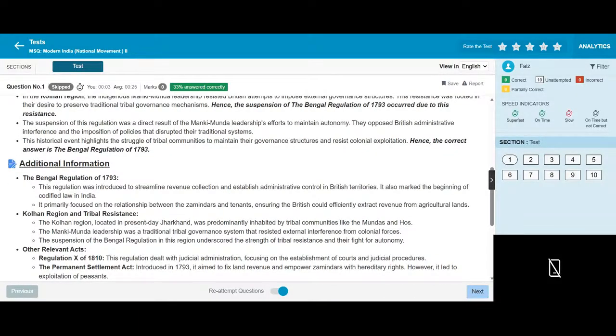Hence, the suspension of the Bengal Regulation of 1793 was due to the resistance. The suspension of this regulation was a direct result of the Manki Munda leadership's efforts to maintain autonomy. They opposed British administrative interference and the imposition of policies that disrupted their traditional system. The historic event highlights the struggle of tribal communities to maintain their governance structure and resist foreign exploitation.